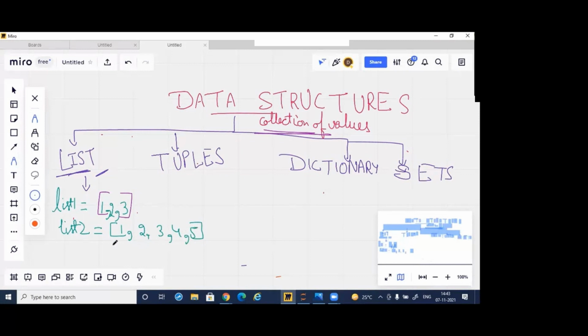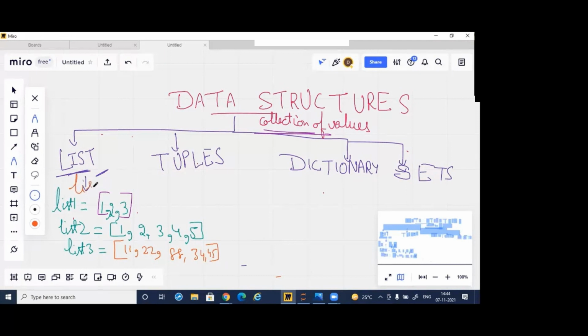I can write a third list also by providing more data. In square brackets, I can put any other data: 11, 22, 88, 34, 45. Any data I can give within the square brackets with comma separation, right?